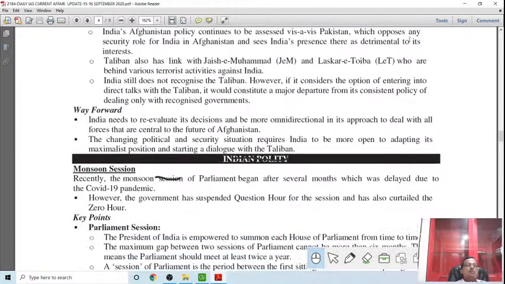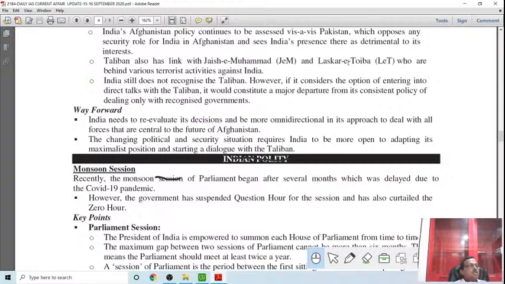Then there is a concept in polity: the monsoon session in the parliament. We have three sessions: the budget session, then the monsoon session, then the winter session. The longest is the budget session. Next follows the monsoon session. Then the shortest is the winter session.